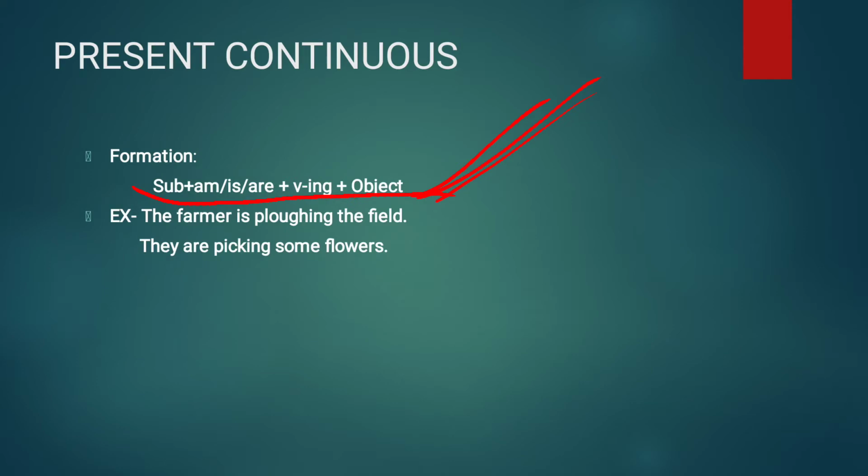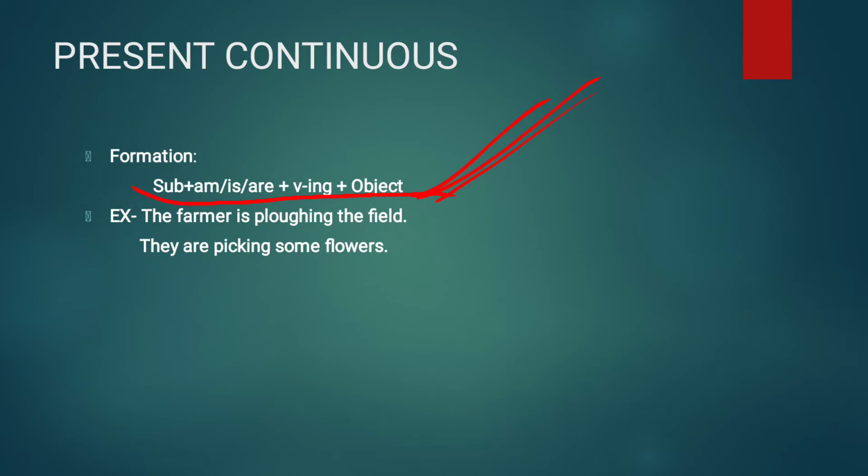We made the table about first person, second person, third person. Anyway, to recall the formation, I have written here subject plus am/is/are plus verb in ing plus object.